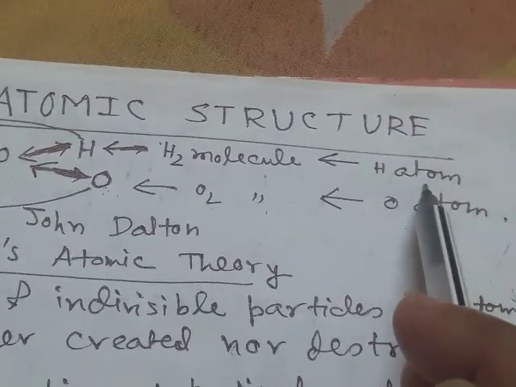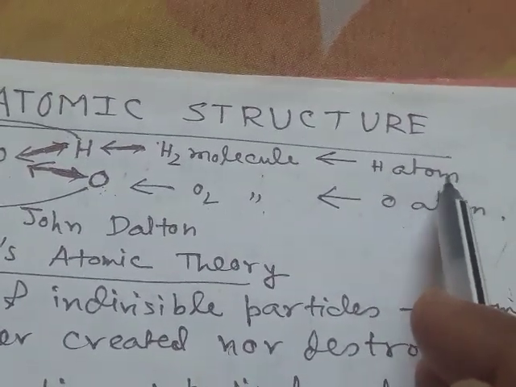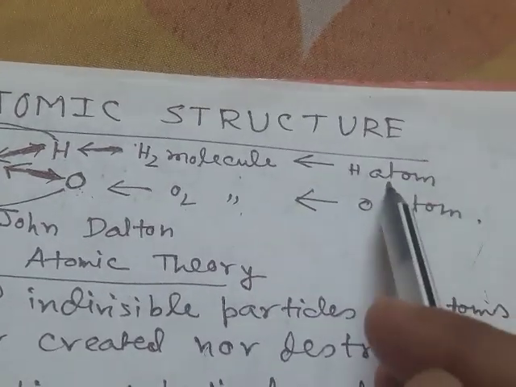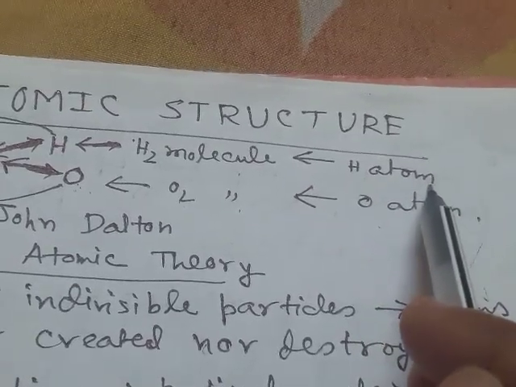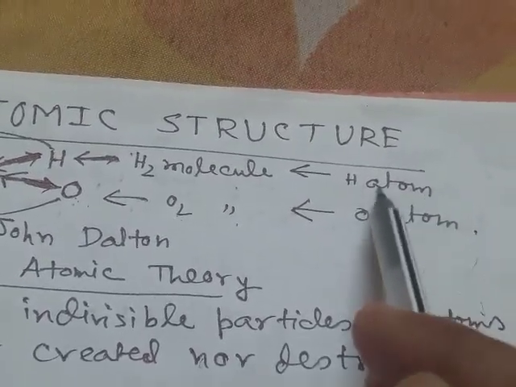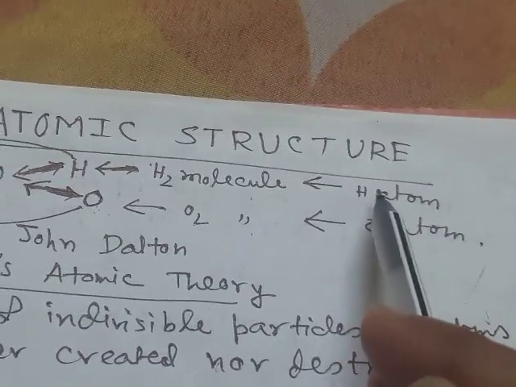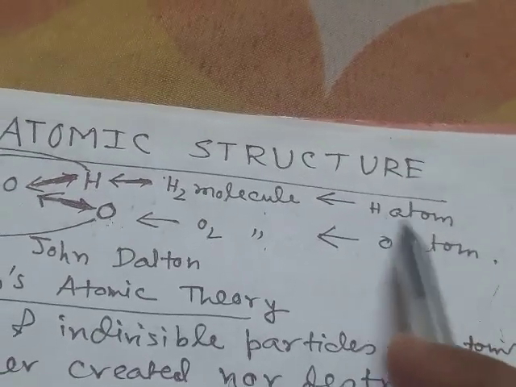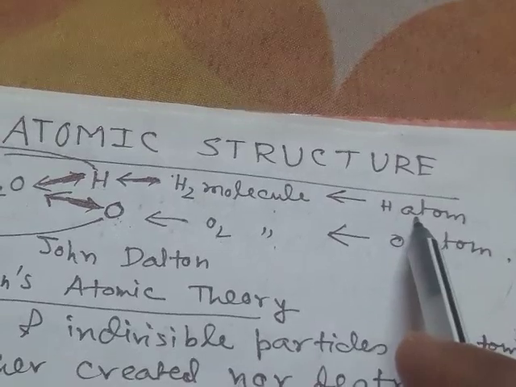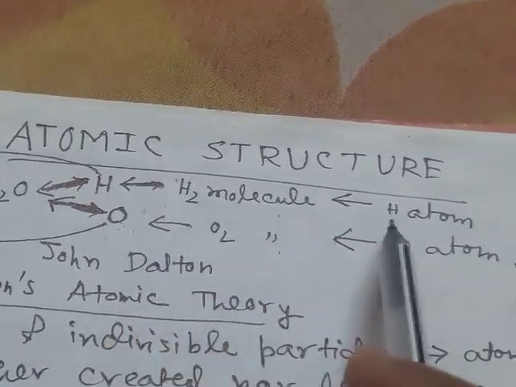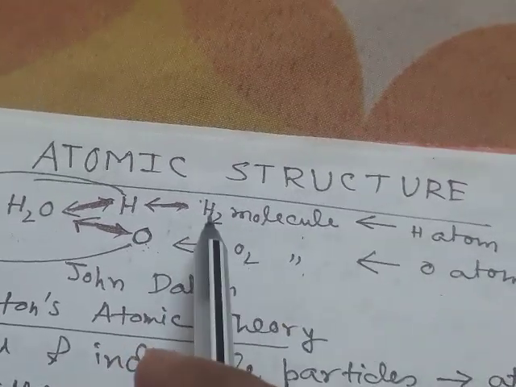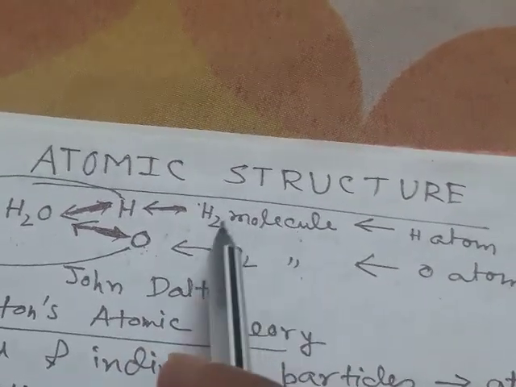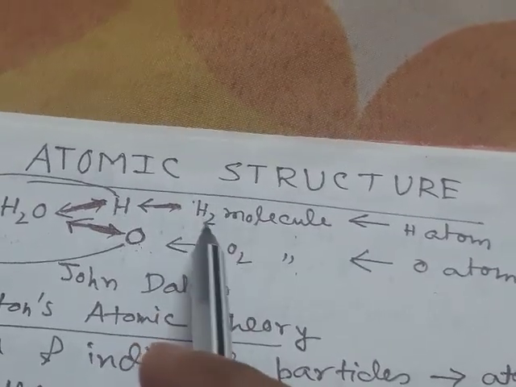So the atom is the smallest particle of any matter, and this smallest particle may or may not exist in independent form. For example, for the hydrogen element, the atom is dependent, that is, the atom cannot remain as a hydrogen atom and always exists in the form of a hydrogen molecule, where two hydrogen atoms combine to form a hydrogen molecule.